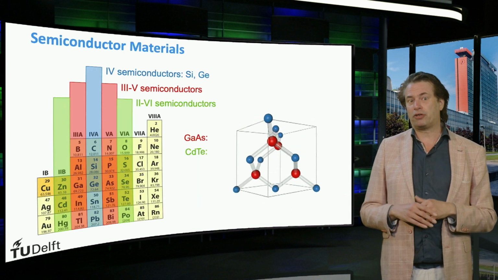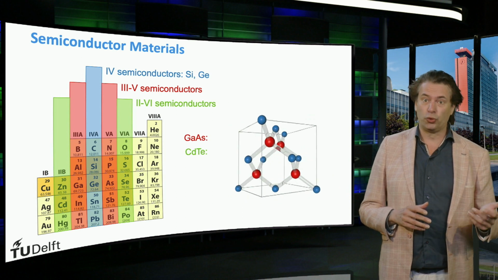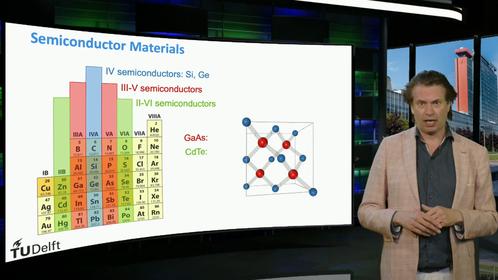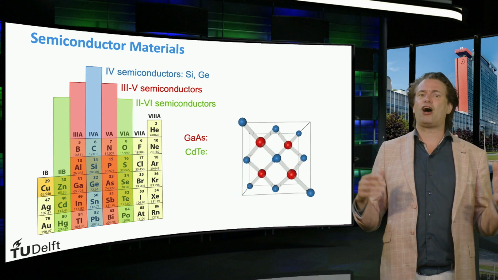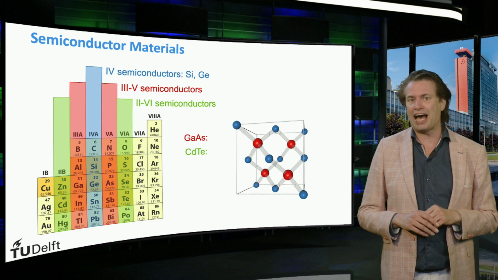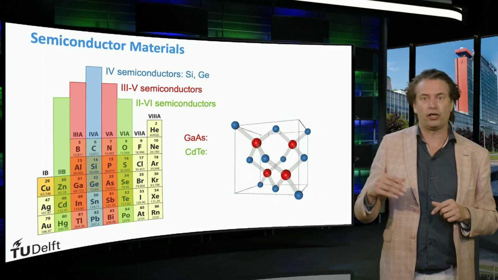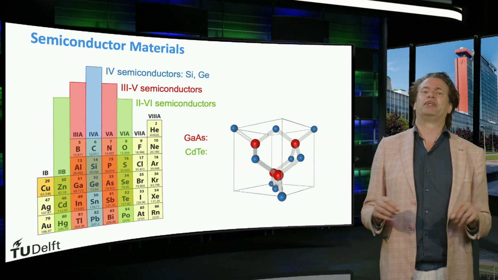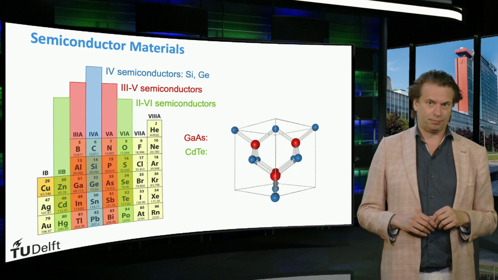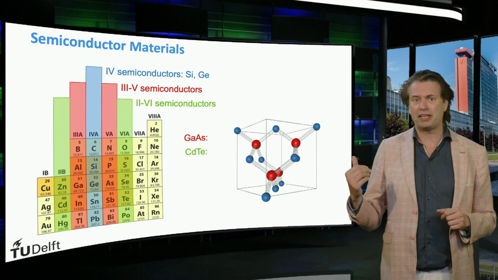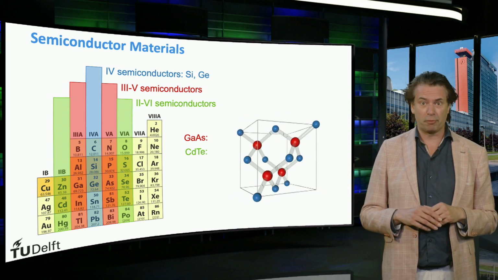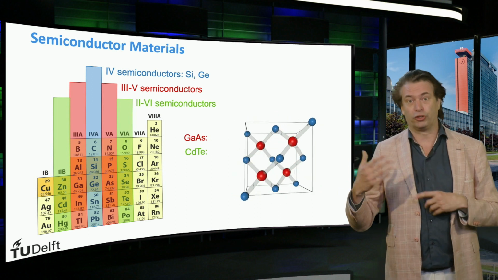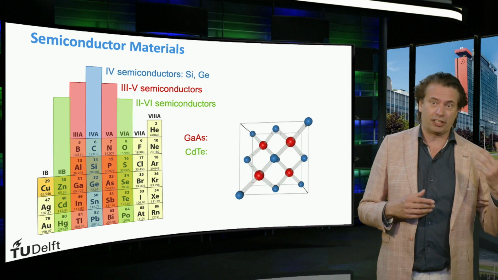Another group of semiconductor materials are the so-called 2-6 semiconductor materials like cadmium telluride. 2-6 semiconductors consist of 2 elements. One element has 2 valence electrons, the other element has 6 valence electrons. These materials can form a diamond cubic crystalline lattice as well. In the crystalline lattice shown here, the cadmium atoms are the blue atoms and the tellurium atoms are the red atoms. So every cadmium atom is bonded to 4 tellurium atoms, and the other way around, every tellurium atom is neighboring a cadmium atom.